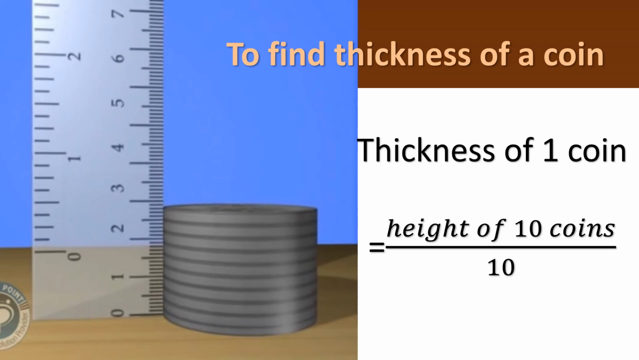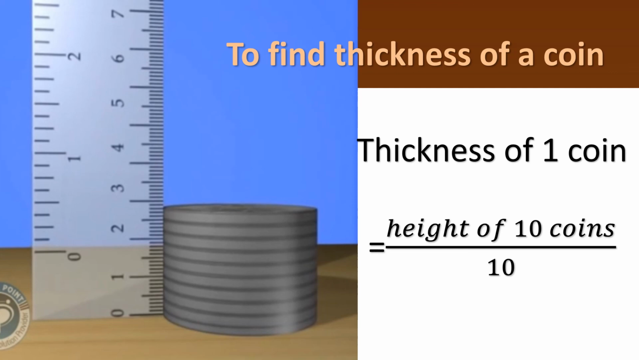Can you all understand? We cannot find it directly for just one coin. So that is why we are just arranging 10 coins one upon the other. And then we are going to measure the height of the 10 coins. So what did we get? 2.9, is it? 2.9 or 2.8? Okay, note the reading appropriately.